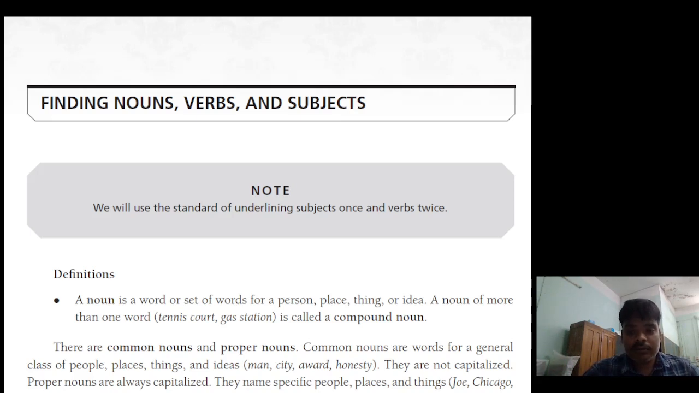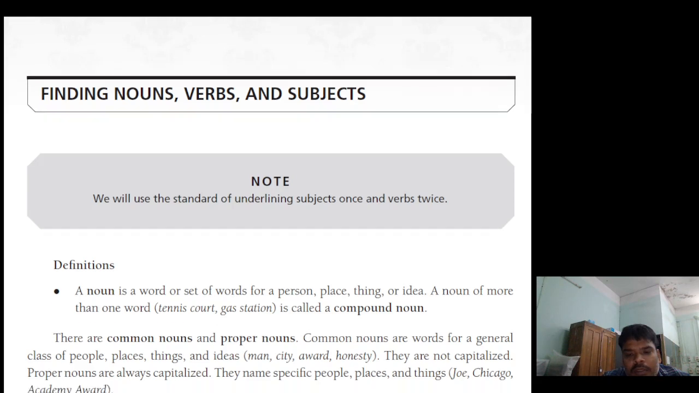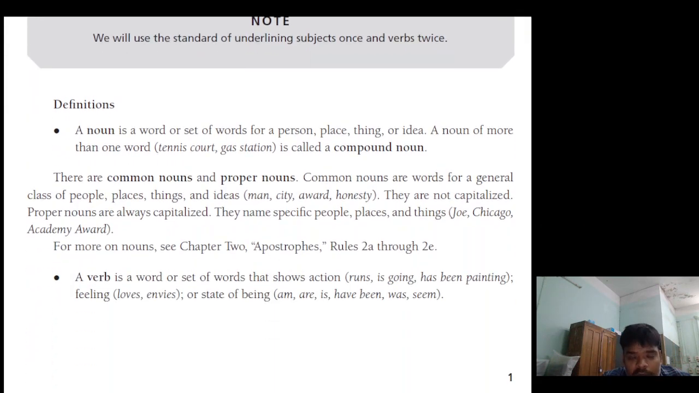Now in today's lecture, I am going to talk about all the grammar in more detail. First, I am going to cover the noun, verbs and subject. There is a note. We will use the standard of underlining the subject once and verbs twice. If there is a subject, then we will use the standard of underlining the subject once and verbs twice.